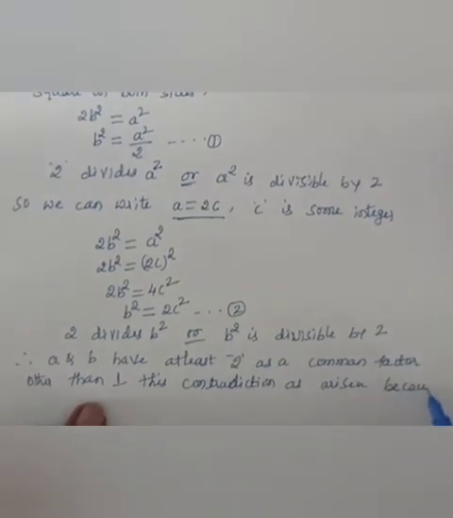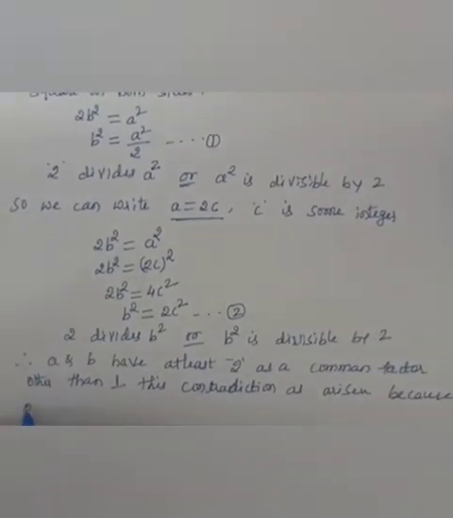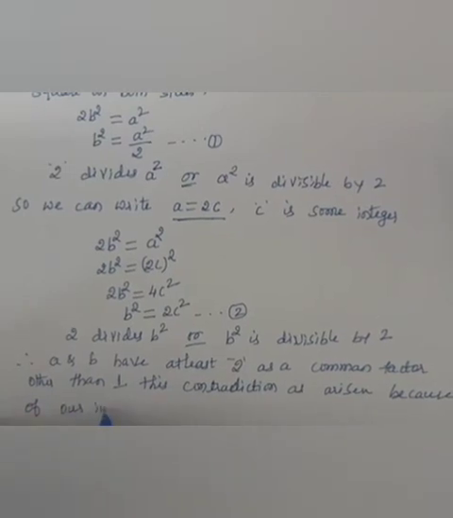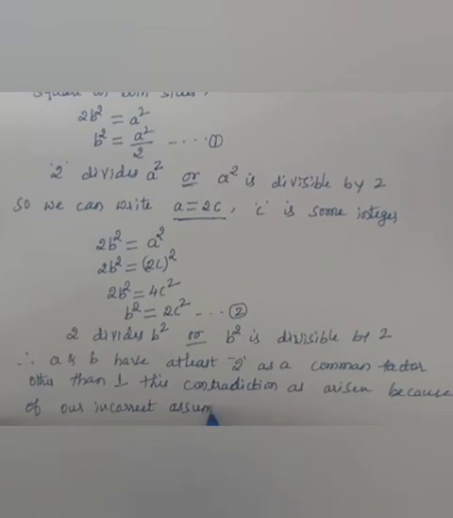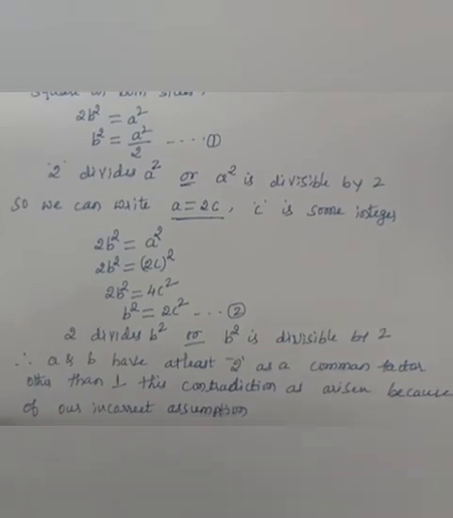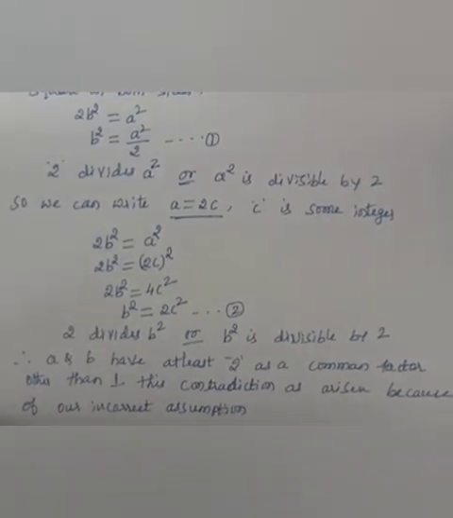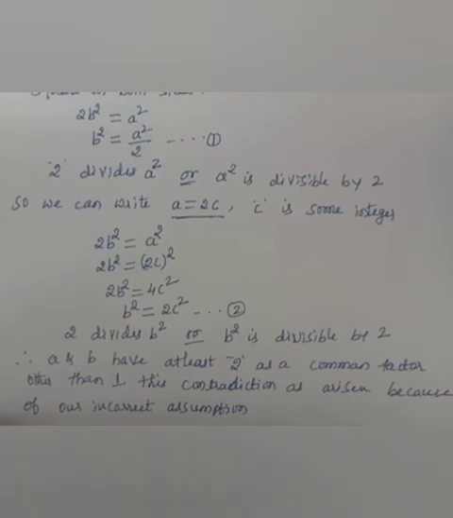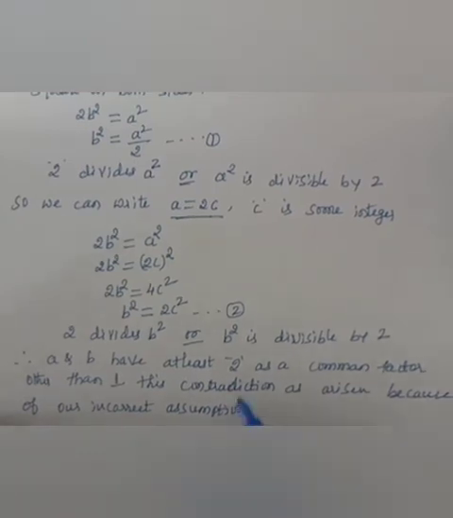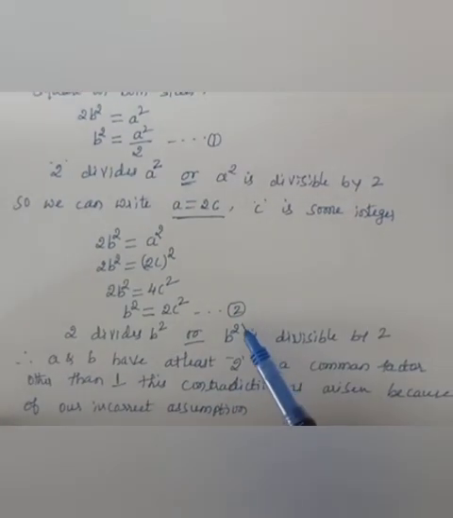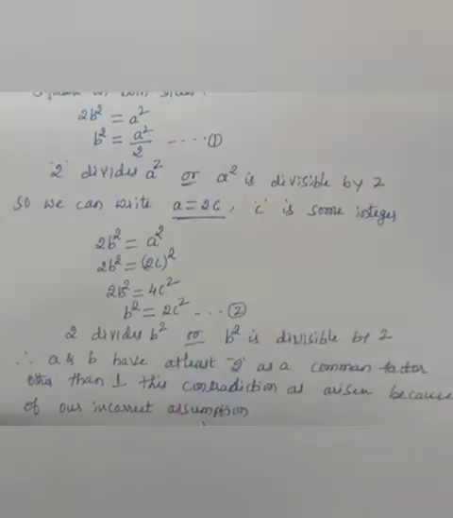This contradiction has arisen because of our incorrect assumption. What is our incorrect assumption here? We assumed root 2 is rational. By seeing these two cases, 2 as a highest common factor other than 1, we said a and b are co-prime numbers.